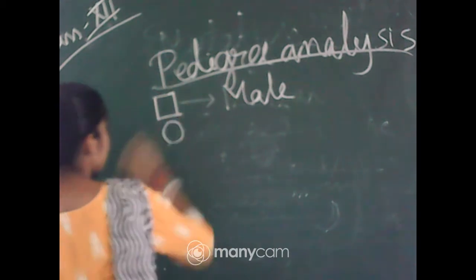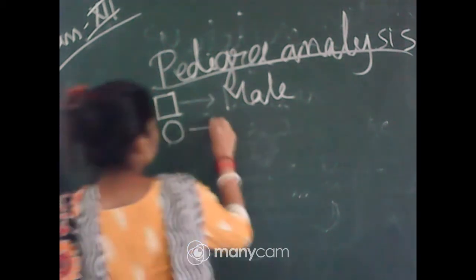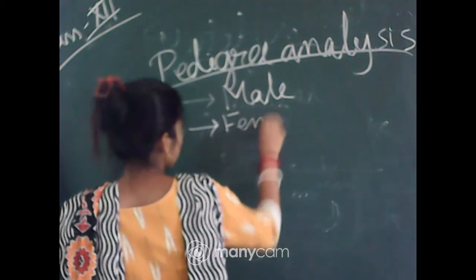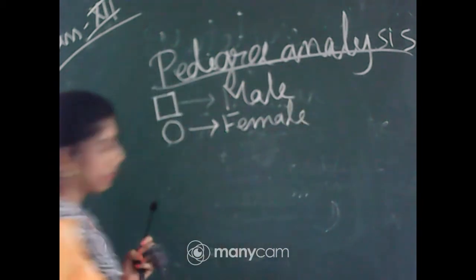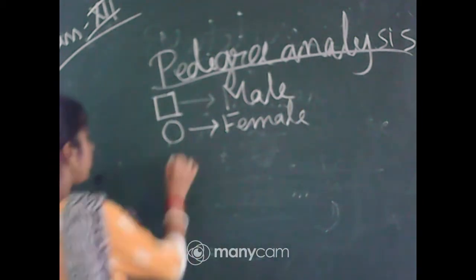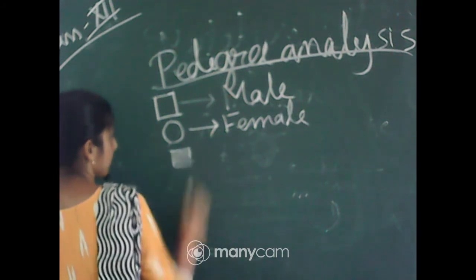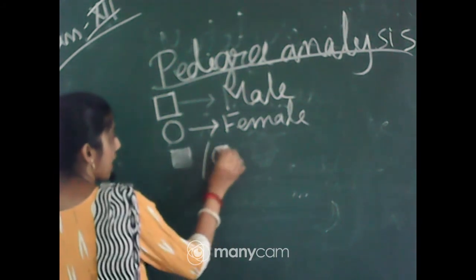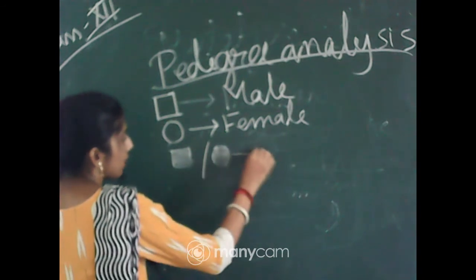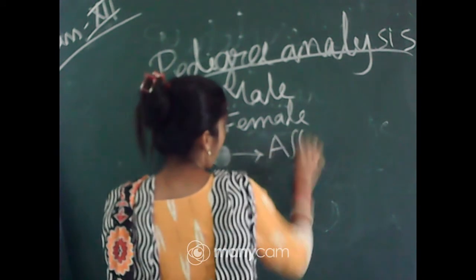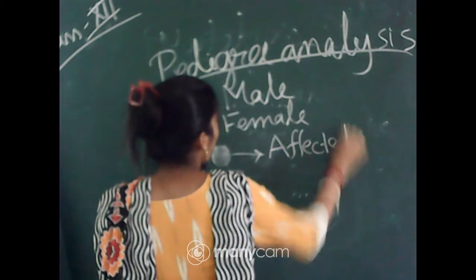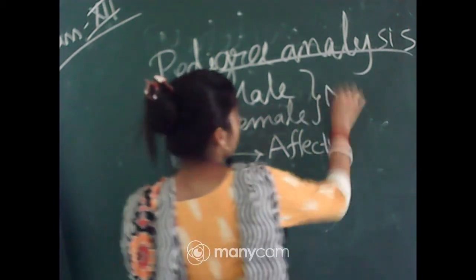Now a small circle can be considered as female. If I draw like that, or like that, that will express affected, or we can write here normal.